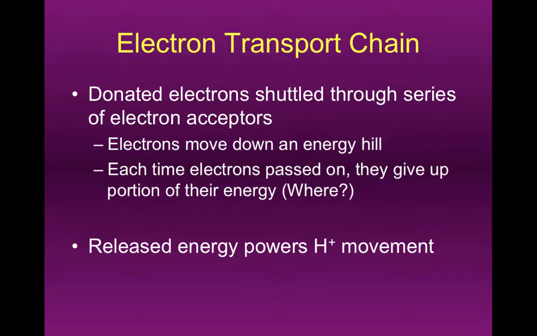Right? The energy in the electrons is actually used to do active transport of H pluses. Remember, active transport requires energy. The electrons contain energy. So as they give up their energy, that energy is used to move H pluses against their concentration gradient in a process, the beginning of a process called chemiosmosis.